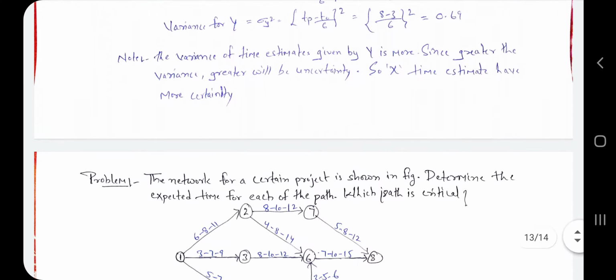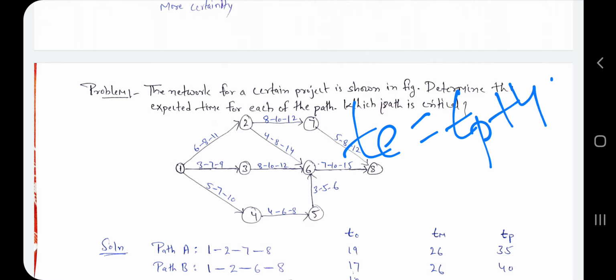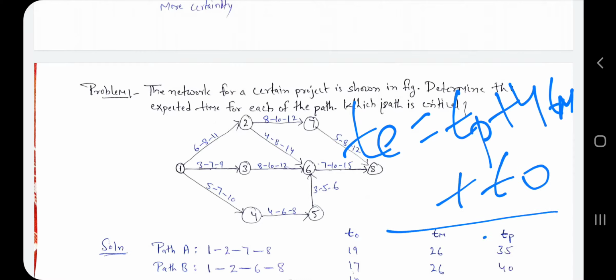Let's see another example. The network for a certain project is shown in the figure. Determine the expected time for each of the paths. Which path is critical? Now we have to find the expected time. You remember the formula for expected time: Te is equal to (Tp plus 4 Tm plus T naught) divided by 6.